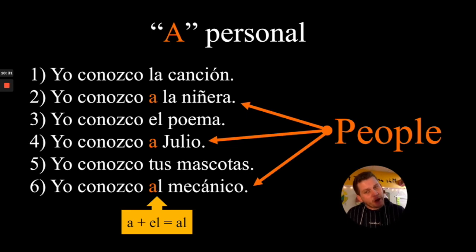You can even, on number 5, I did not put the a in front of your pets, but if I wanted to humanize your pets, I could have put an a in front of pets. And what's interesting about this a personal is that even if you imagine you were in court and you were trying to get a criminal convicted, you might consider dehumanizing him by not using an a personal because you want the jury to see him as less human.